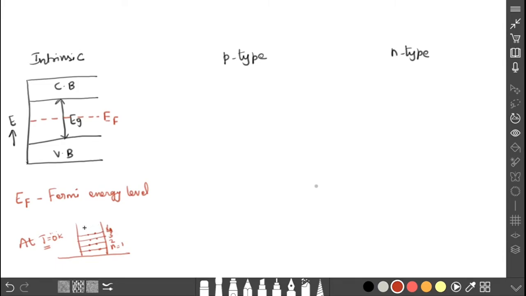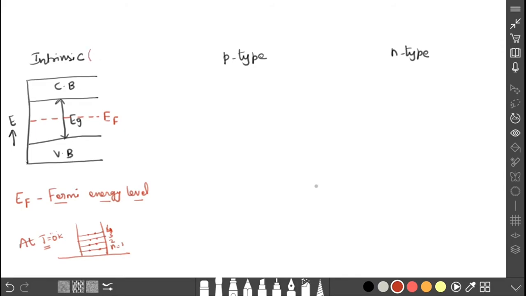The maximum energy level up to which the electrons are filled at 0 Kelvin is called the Fermi energy level. When we see this intrinsic semiconductor, this Fermi energy level lies exactly in between the valency band and the conduction band.